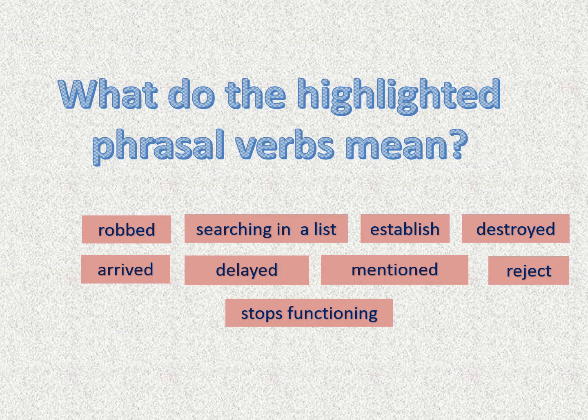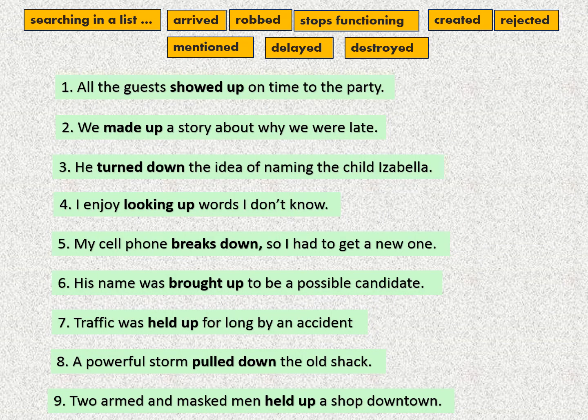Now, what do the highlighted phrasal verbs mean? Do they mean robbed, searching in a list or a dictionary or on the internet, establish, destroyed, arrived, delayed, mentioned, rejected, and stops functioning? Okay, let's go to the exercise. For example, the first one says, all the guests showed up on time to the party. So what does show up mean here? They showed up on time to the party, meaning they, of course, yes, arrived.